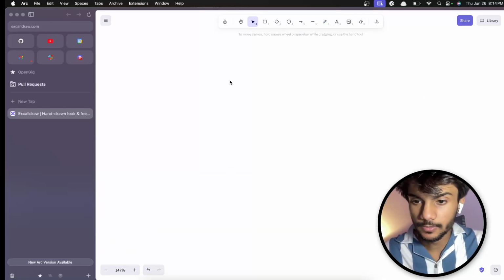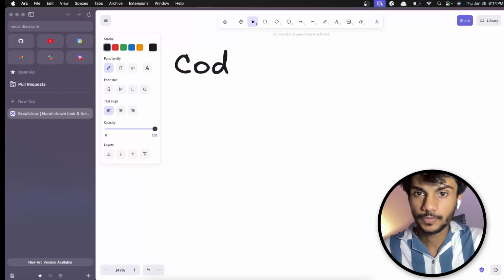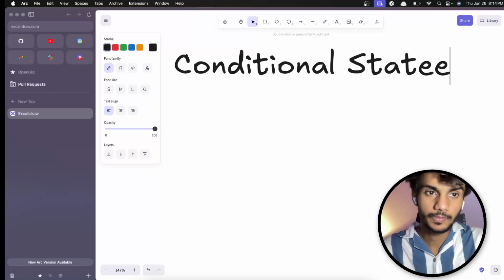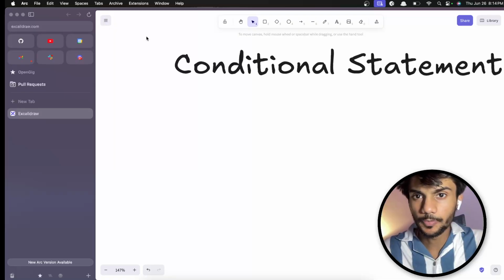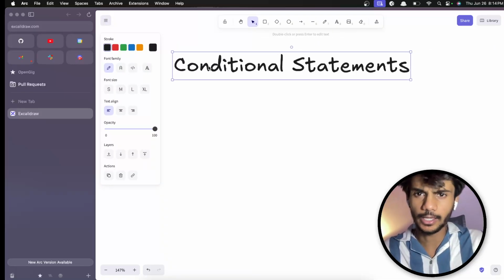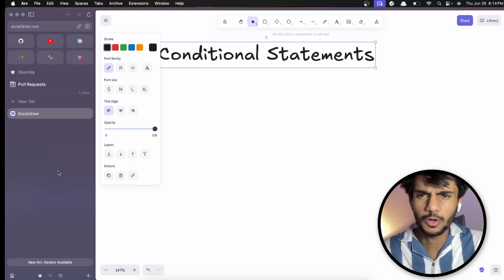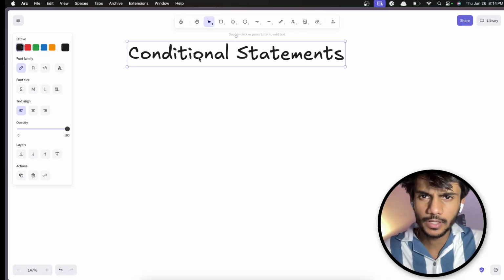Okay. So we are getting started with the conditional statement. So what are conditional statements? There is this very great AI boom. Everyone is talking about AI, everyone is making agents and whatnot, everyone is doing something or the other.